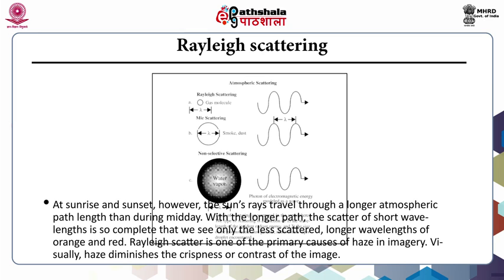With the longer path, the scatter of short wavelength is so complete that we see only the less scattered longer wavelengths of orange and red. Rayleigh scatter is one of the primary causes of haze in imagery. Visually, haze diminishes the crispness or contrast of the image.